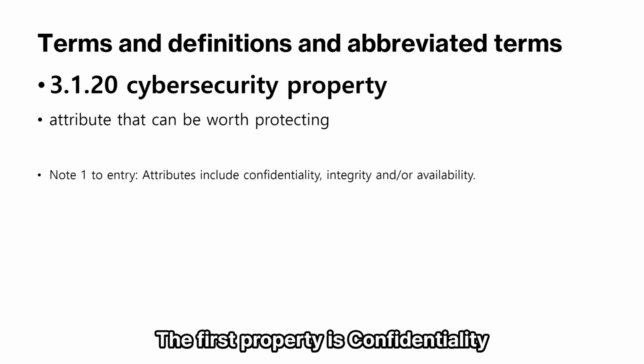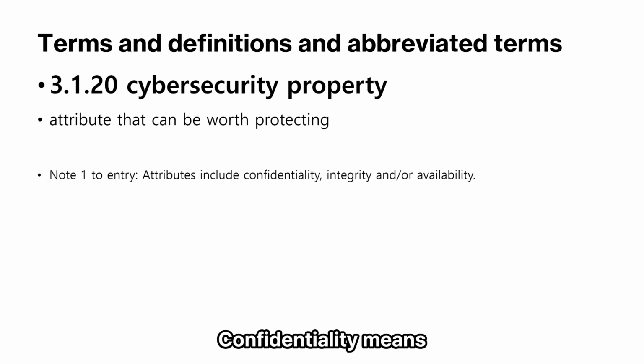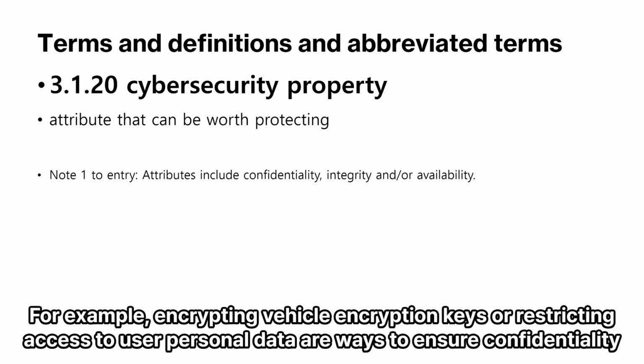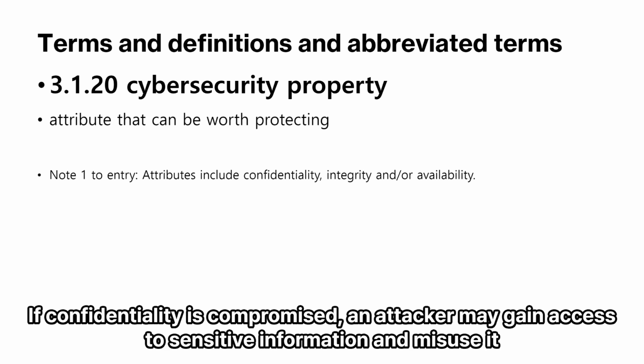The first property is confidentiality. Confidentiality means protecting information from being disclosed to unauthorized persons or systems. For example, encrypting vehicle encryption keys or restricting access to user personal data are ways to ensure confidentiality. If confidentiality is compromised, an attacker may gain access to sensitive information and misuse it.